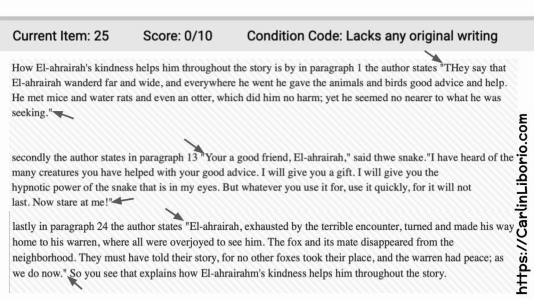So I would love for teachers to show these examples to their students and say, what did the student not do? How did they get a zero? They didn't even try to answer the question or explain or put anything in their own words. So I agree with the computer. It does lack original writing.